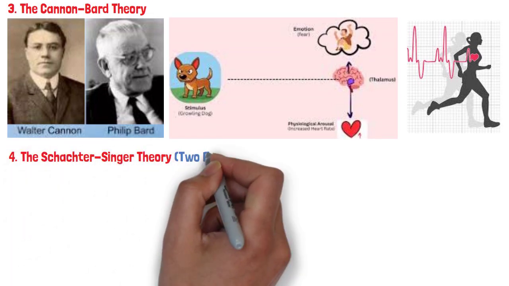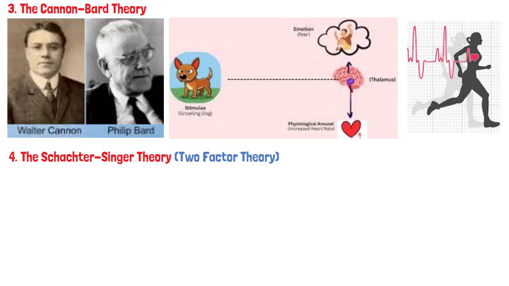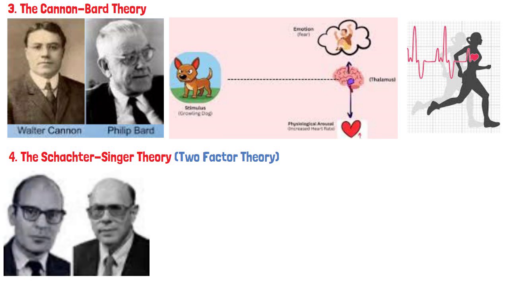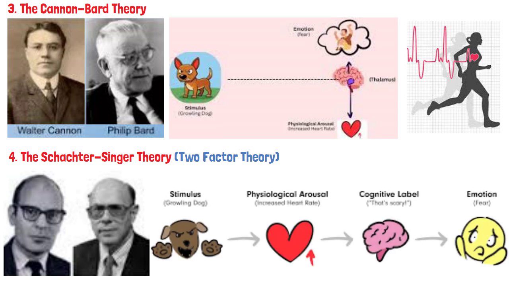The Schachter-Singer theory, also called the two-factor theory. This view combines ideas from both James-Lange and Cannon-Bard. It states that first there is physiological arousal, and then the brain interprets and labels that arousal based on the situation. The label determines the emotion. For example, a racing heart during an exam might be labeled as anxiety, while the same reaction on a date could be labeled as excitement or attraction. Context, therefore, plays a critical role in shaping emotions.